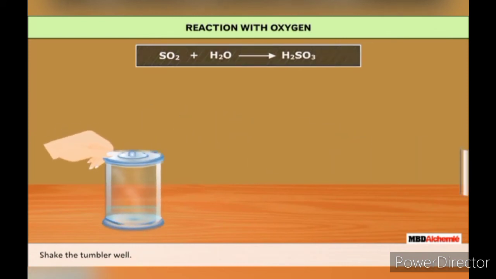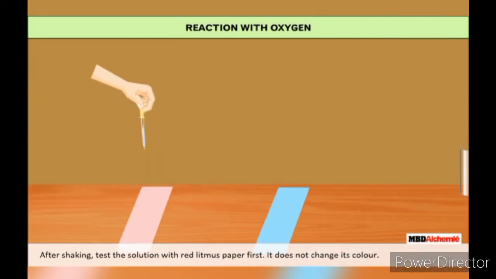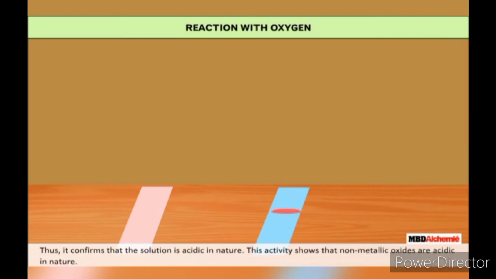Shake the tumbler well. After shaking, test the solution with red litmus paper first. It does not change its color. Now, test the solution with blue litmus paper. It turns from blue to red. Thus, it confirms that the solution is acidic in nature. This activity shows that non-metallic oxides are acidic in nature.